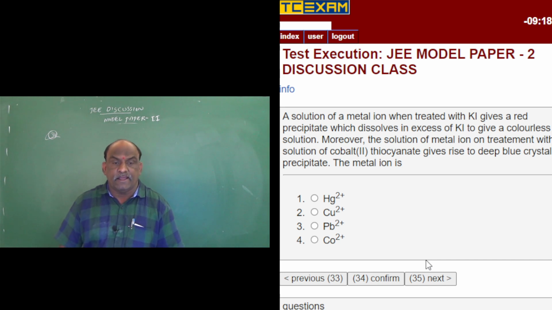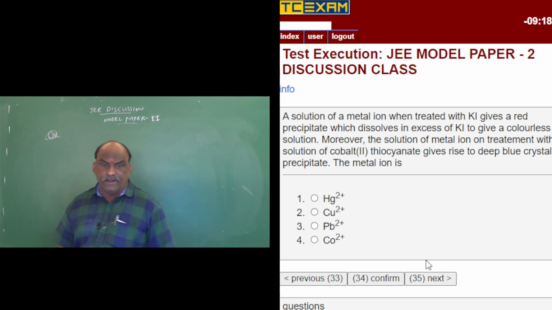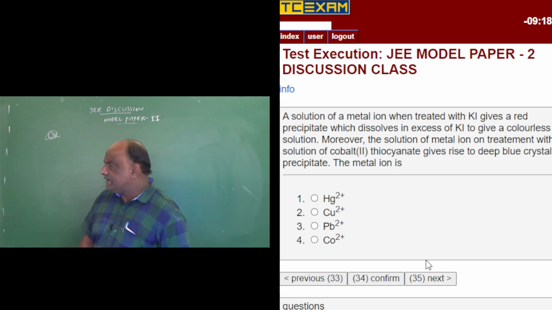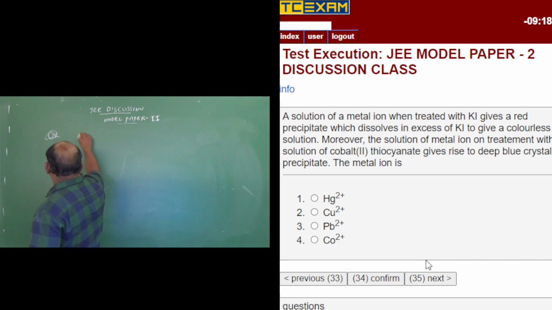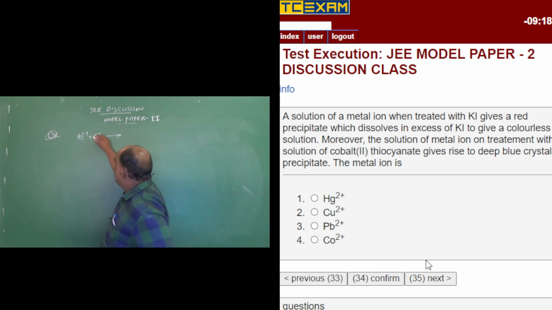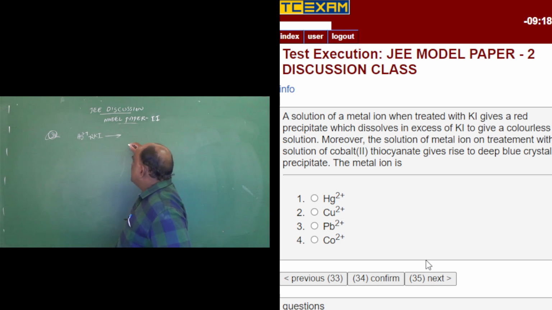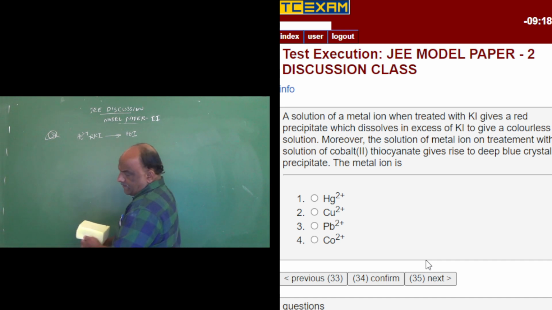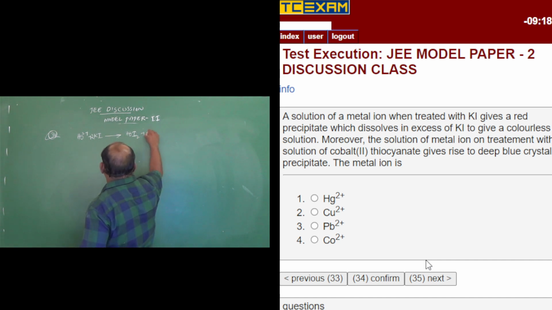A solution of a metal ion treated with potassium iodide gives a red precipitate. The answer for this question is Hg2+. Hg2+ plus 2KI gives HgI2, called mercuric iodide, plus 2K+.